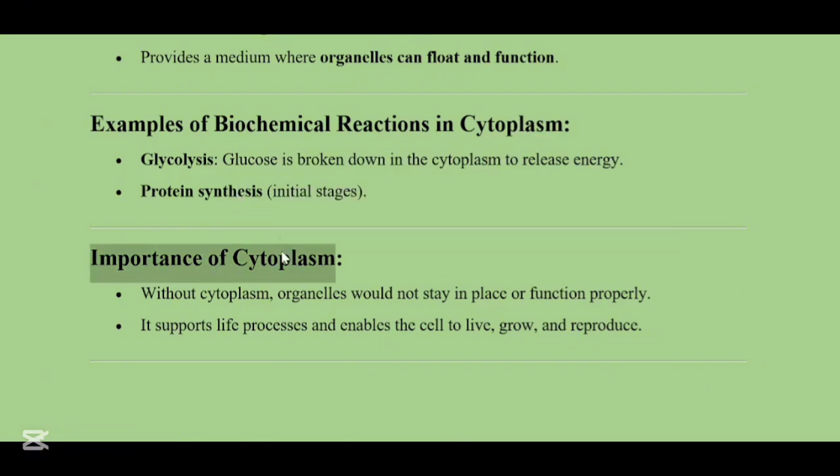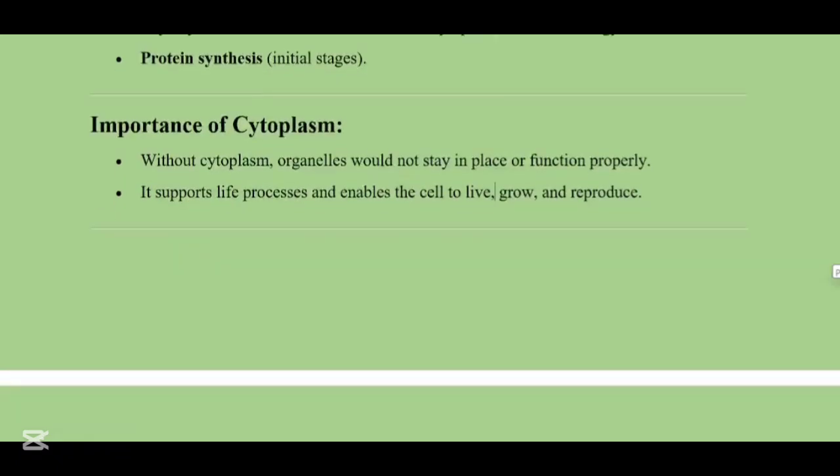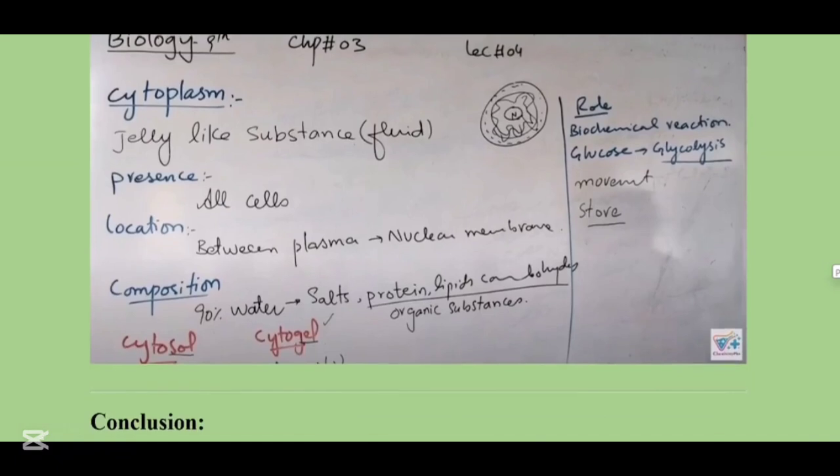Now, cytoplasm plays an important role. Without cytoplasm, organelles would not stay in place or even function properly. It supports our life processes and enables the cell to live, grow, and reproduce. Here is an image to show this.